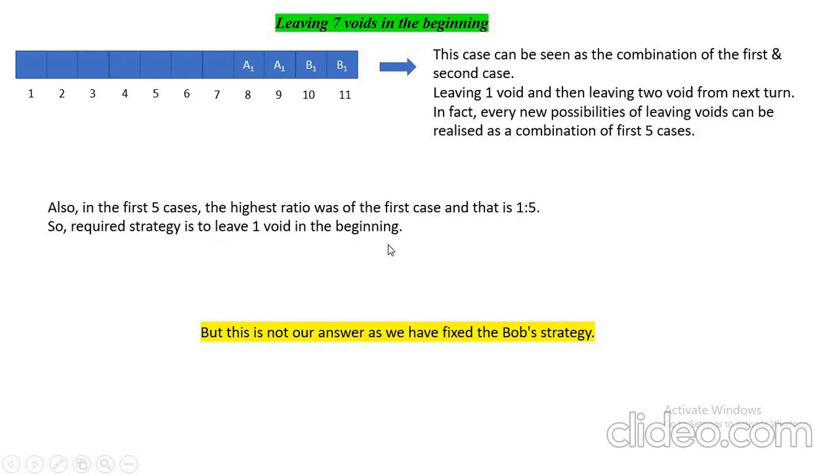What I'm trying to say is, if we leave one void in the beginning, we are getting ratio 1:5. And if in the second turn we change the strategy, then we go for lower ratios. So we have to remain intact with the same and best strategy. So we have to leave one void every time. But this is not our answer, as we have fixed Bob's strategy. Here Bob's strategy is fixed, so this is just a feeling of what type of answer should come.